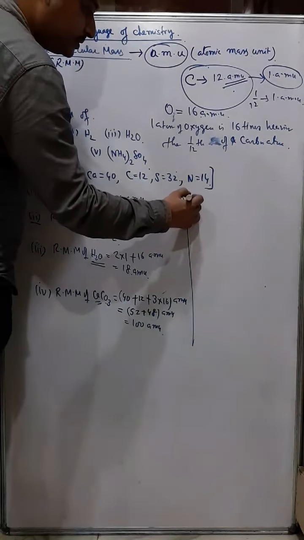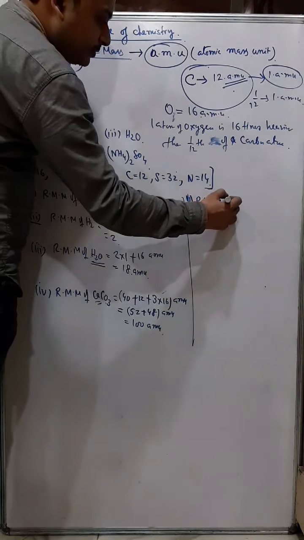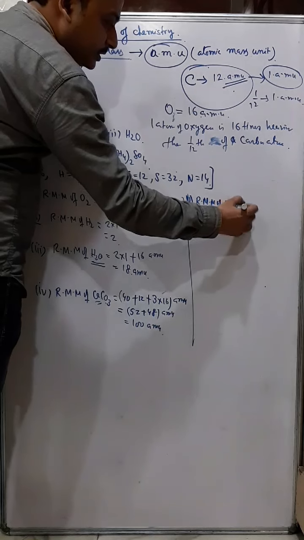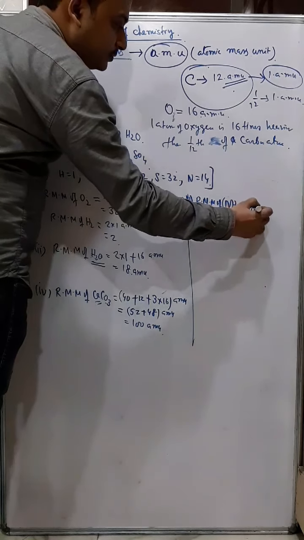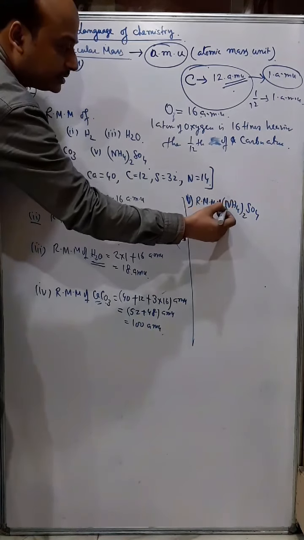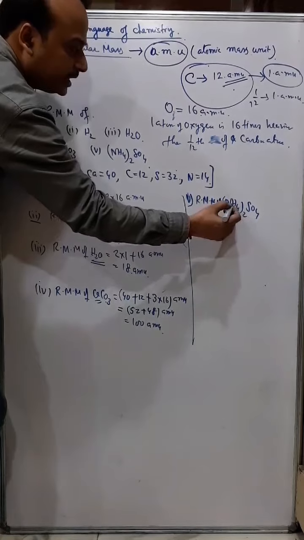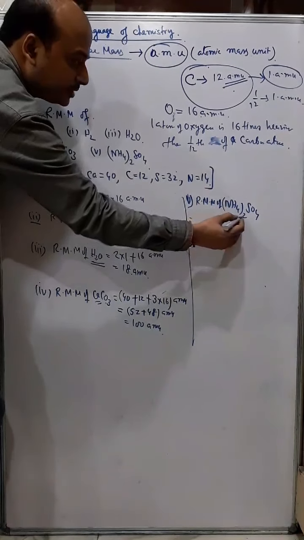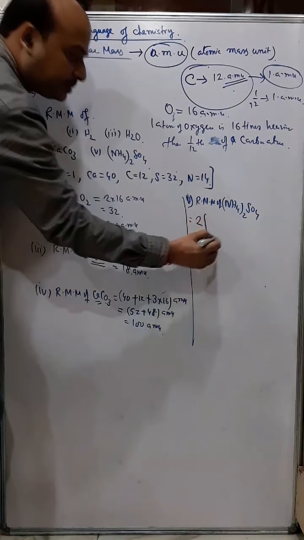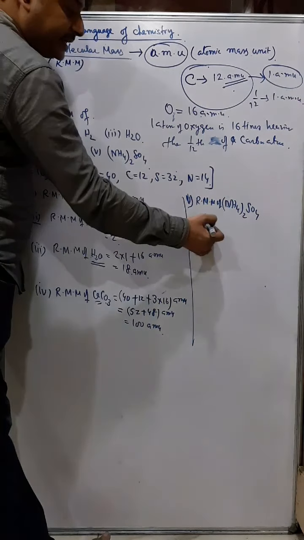Okay, and similarly the last one, number 5, RMM of (NH4)2SO4. Now see here, in the bracket, the 2 outside means all this into 2. So first you write 2 and then give a bracket, and inside the bracket you have NH4.